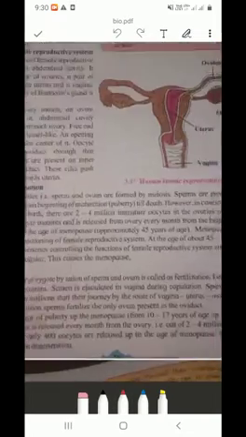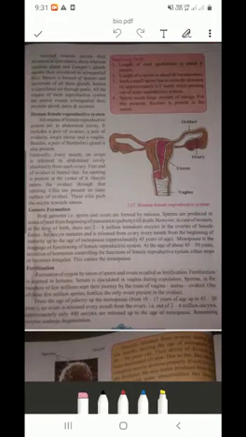Then we will go through fertilization. What is fertilization? Formation of zygote by union of sperms and ovum is called fertilization. Fertilization is internal in humans. Semen is ejaculated in the vagina during copulation. Sperms, in numbers of few million, start their journey by route of vagina, uterus, oviduct. One of those few million sperms fertilizes the only ovum present in the oviduct.